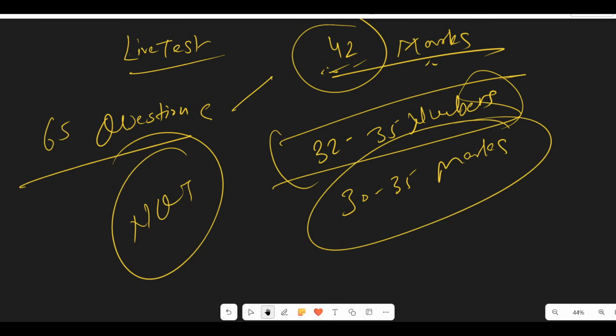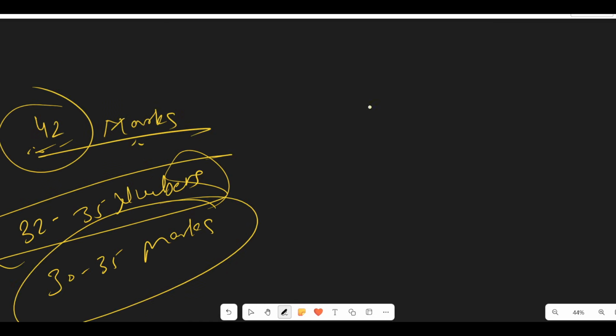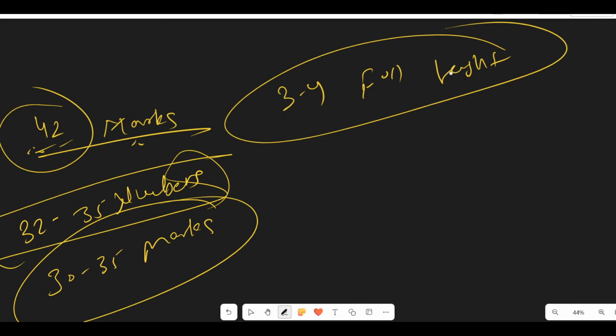This is the reality. But what we will do is conduct at least 3 to 4 full length tests, which will be live tests. So you can see the areas where you can improve.